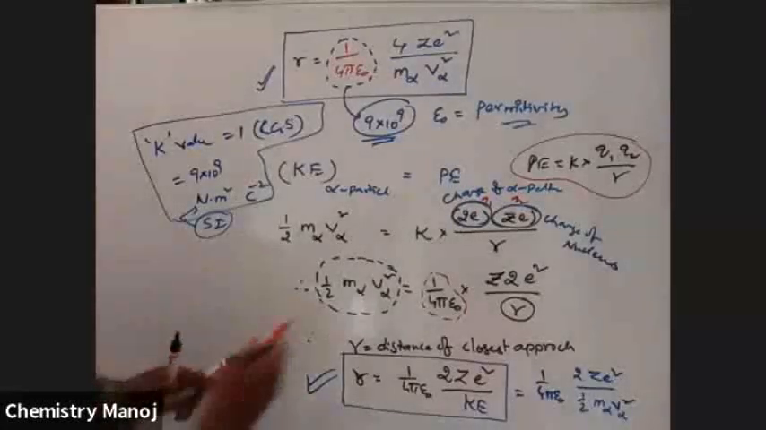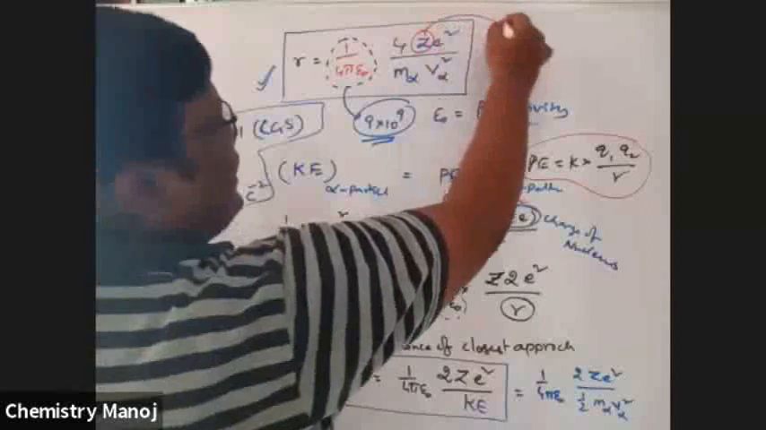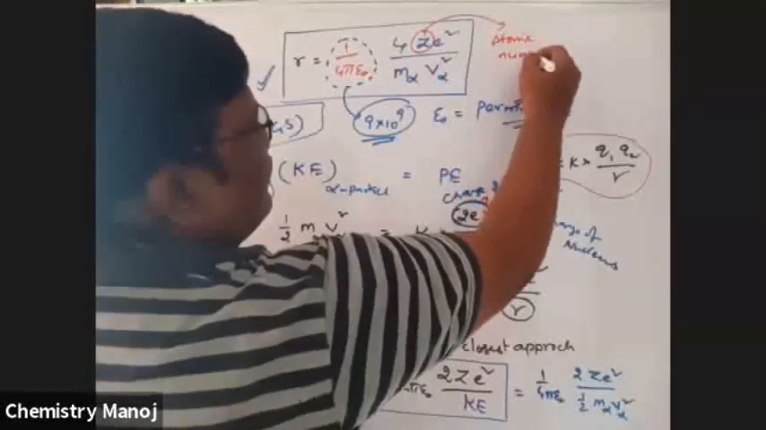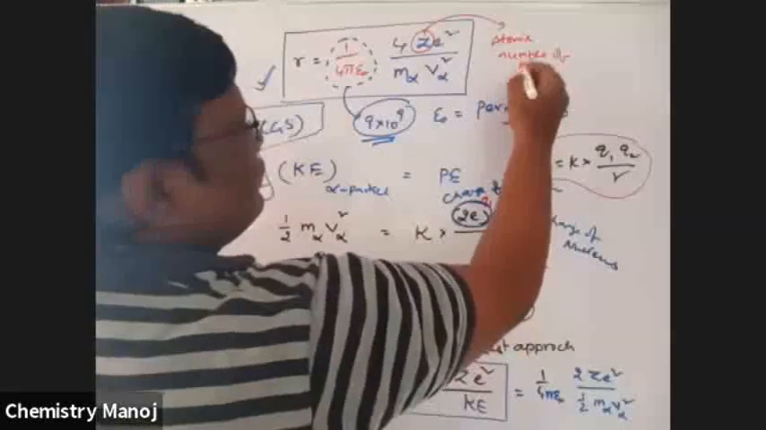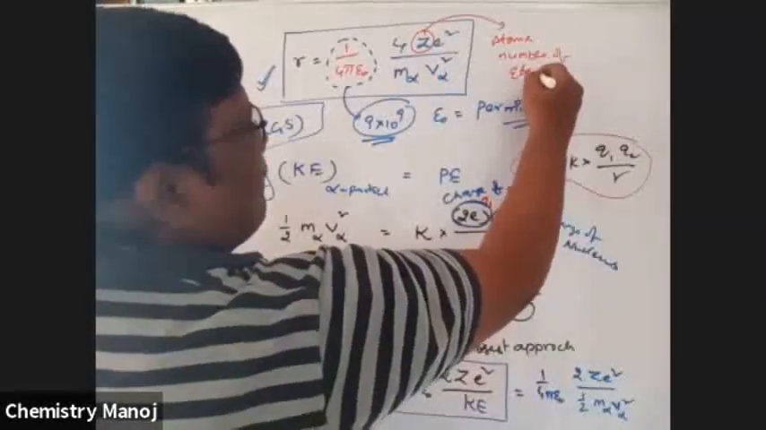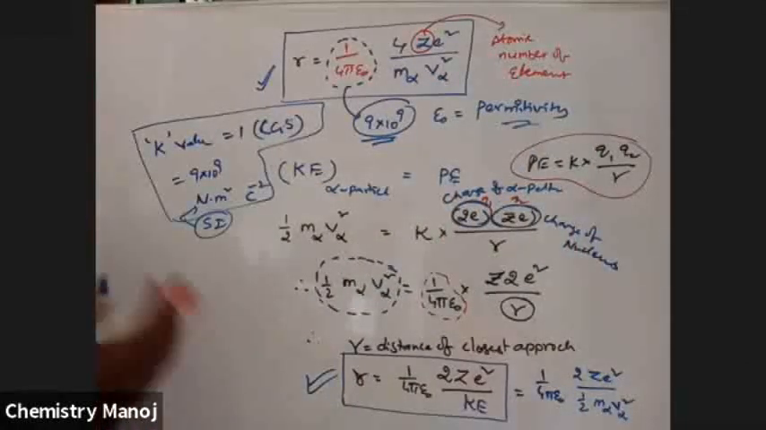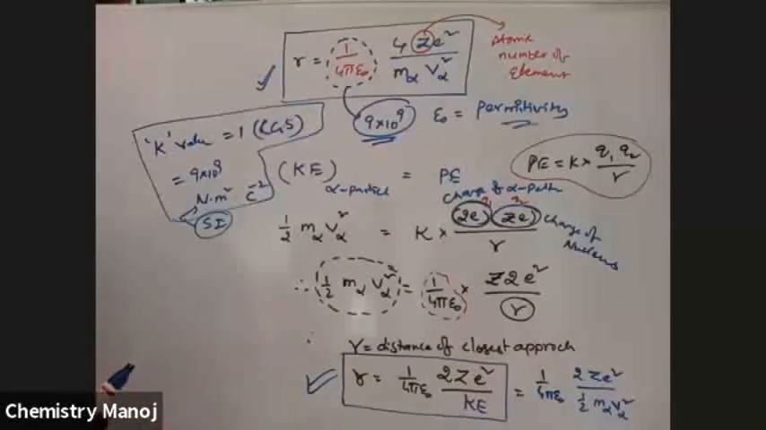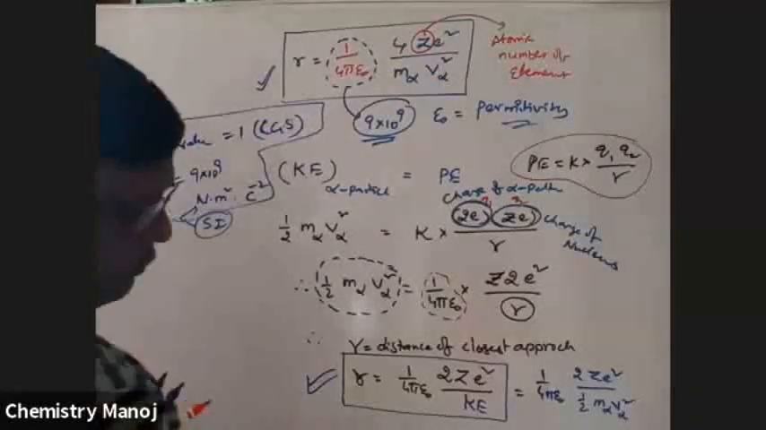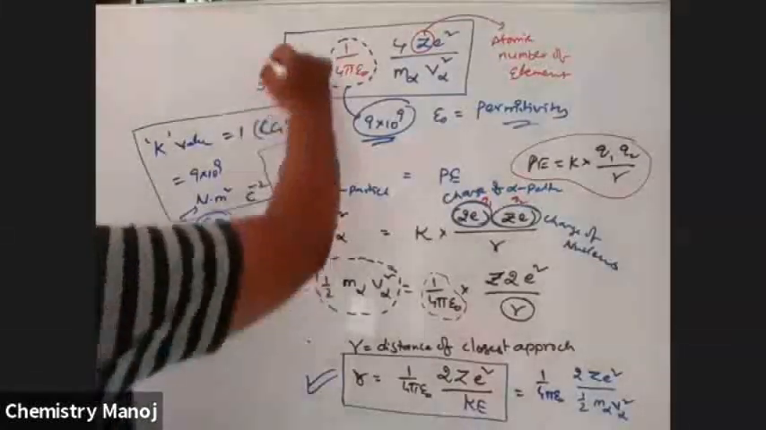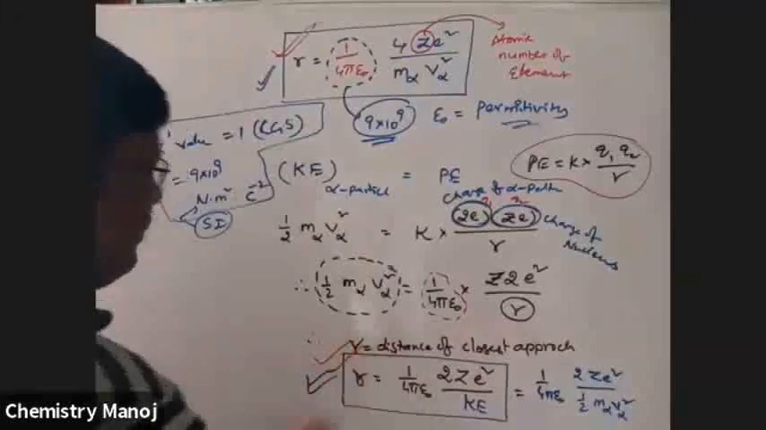Now, what is Z? Z is nothing but the atomic number of the element towards which the alpha particle approaches. E is the charge of the electron, that is 1.602 into 10 power minus 19 coulomb. So this is the formula used to calculate. Now, my dear boys, please keep in mind, these are the two important formulas.